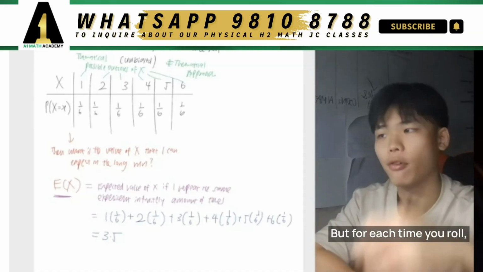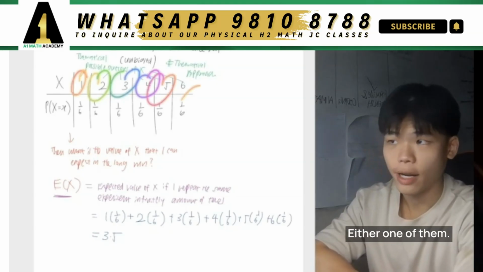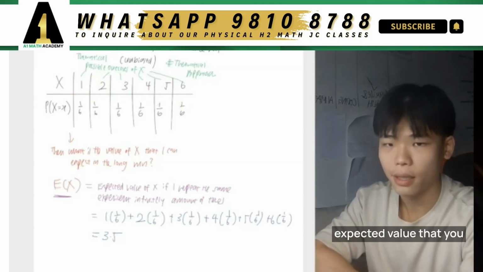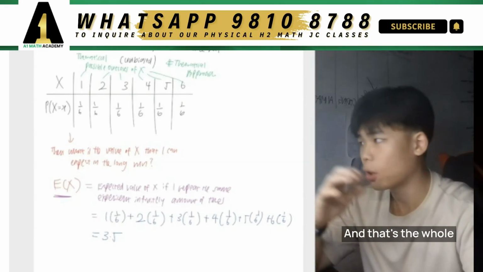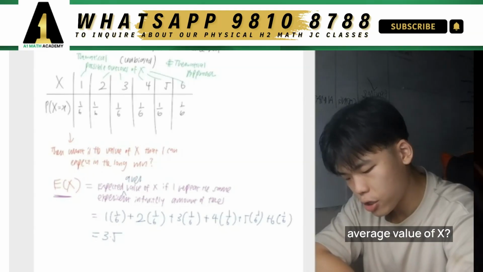So that is the expected value of X if we do it an infinite number of times. But for each time you roll, of course, you'll get one of these values over here, 2, 3, 4, 5, 6, right? Either one of them. But if you keep doing this experiment infinitely many times, the expected value that you get at the end is 3.5, right? And that's the whole idea behind it, which is the expected average value of x.